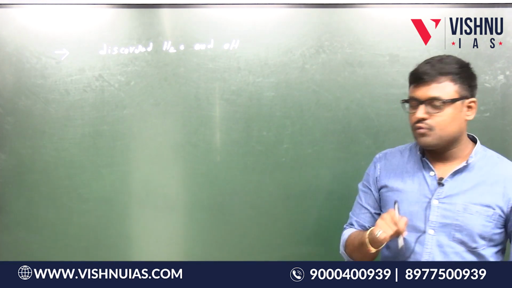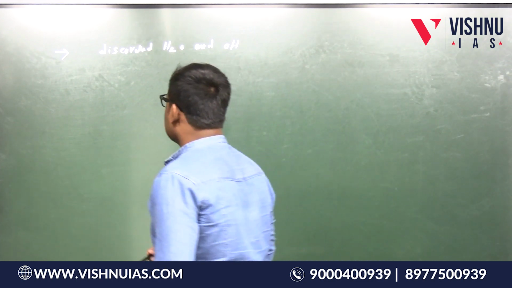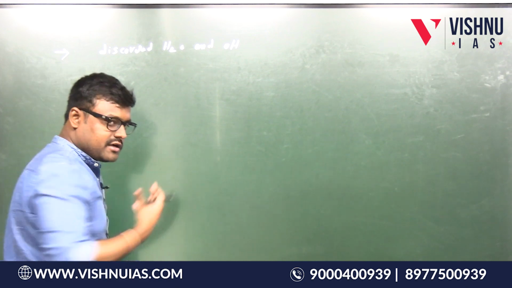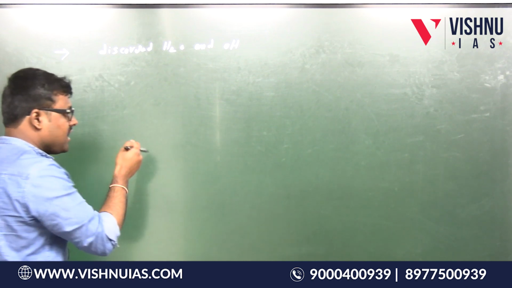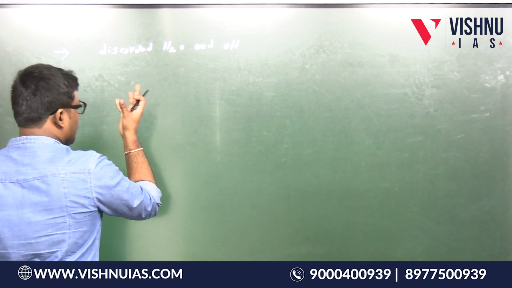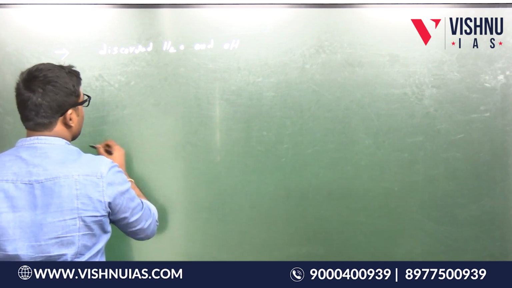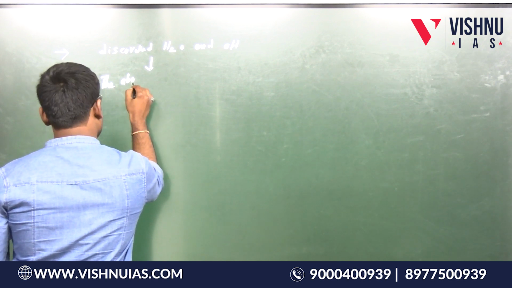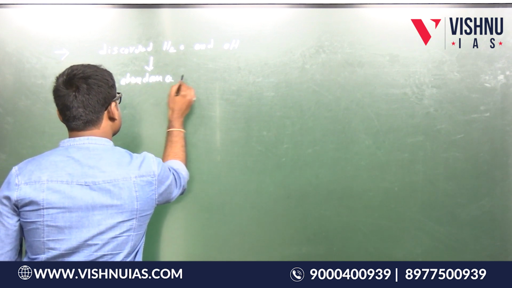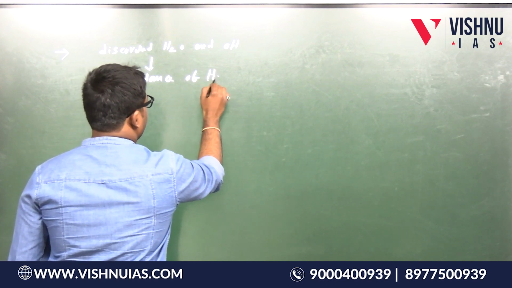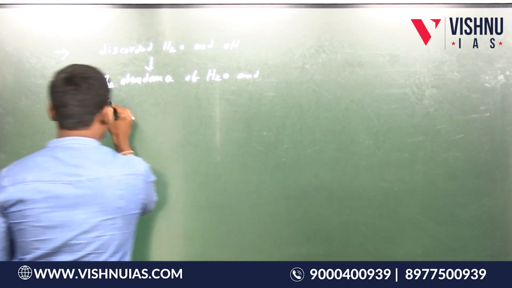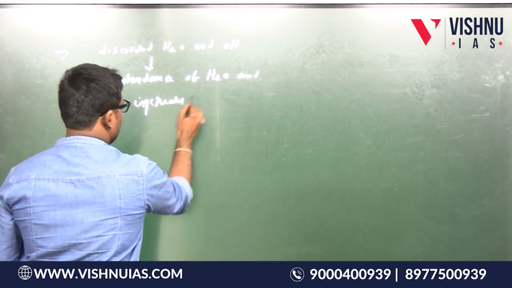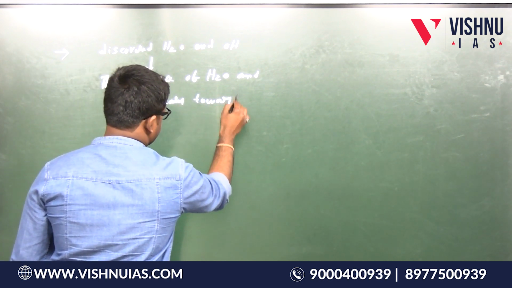Not only that, from the data collected from the orbiter, we came to a conclusion that the abundance of H2O and OH increases towards polar regions.